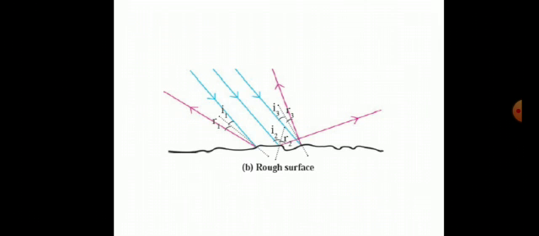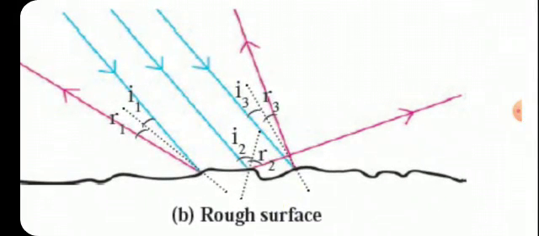Here, angles of incidence are not equal, and hence the angles of reflection are also not equal. I1 is not equal to I2, I2 is not equal to I3. Therefore, R1 is not equal to R2 and R2 is not equal to R3 and so on. Laws of reflection are obeyed here in irregular reflection, but reflected rays are not parallel to each other. They spread over a large surface.